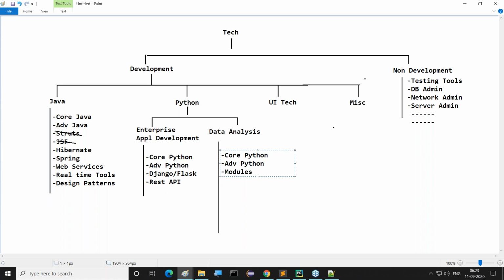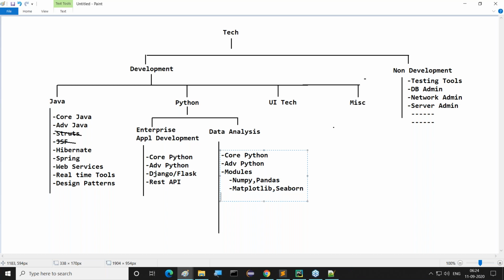What are these modules we require? A few modules like NumPy, next Pandas, then Matplotlib, and Seaborn. I'm just giving a list.